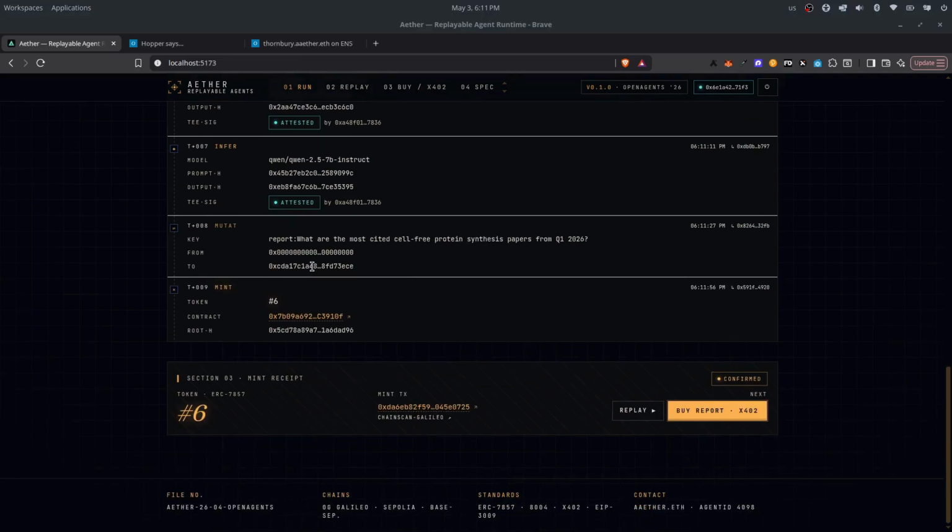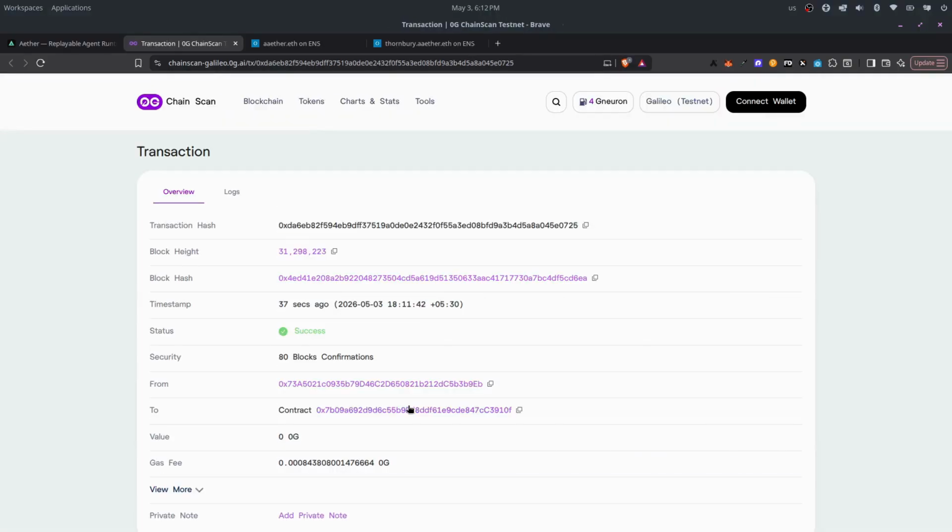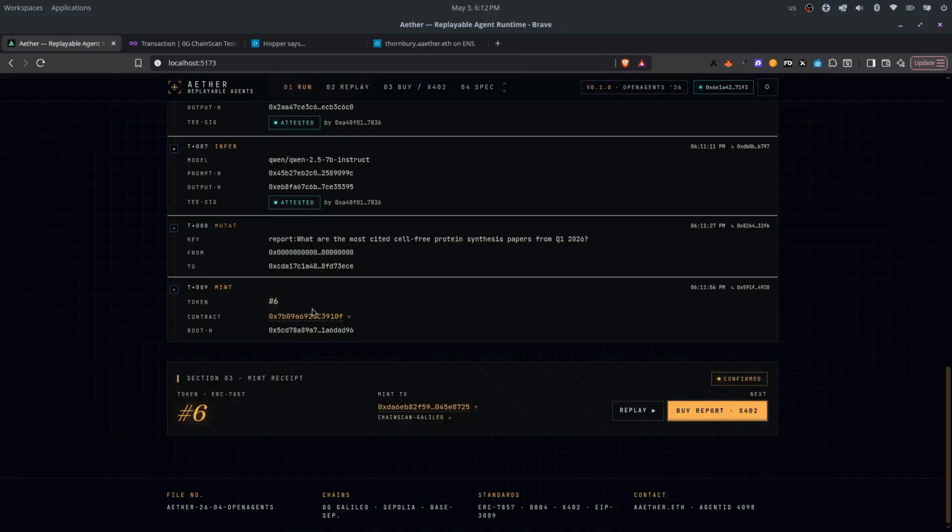There it is, an INFT freshly minted on Zero Gravity's Galileo testnet against Zero Gravity's official ERC-7857 reference contract. Let's click on the transaction hash. You land on ChainScan. This is a real on-chain mint, a Merkle root over every event you just saw live in the token's data hashes. The specs field shows the agent's verified status.